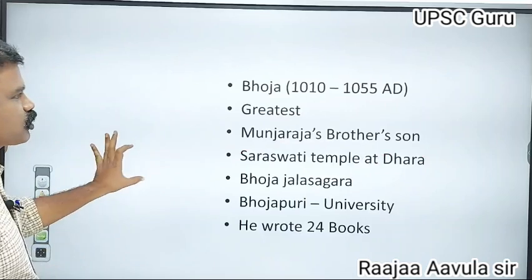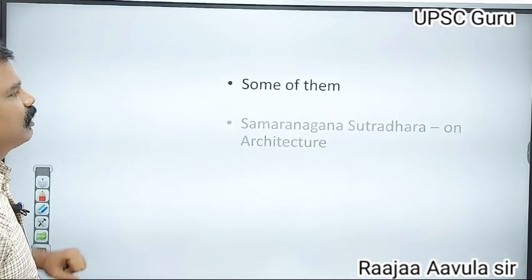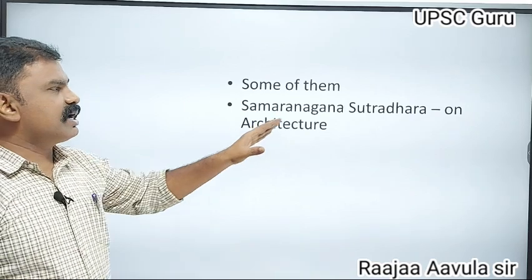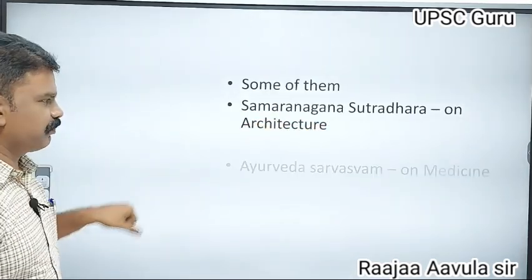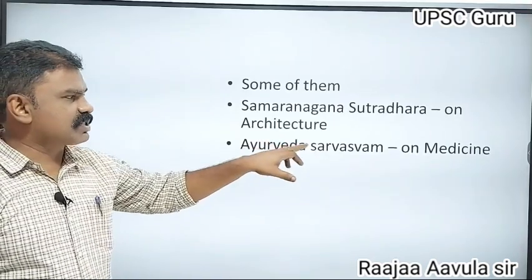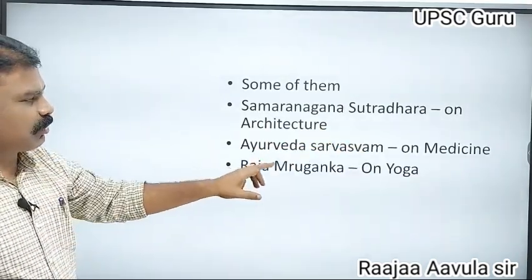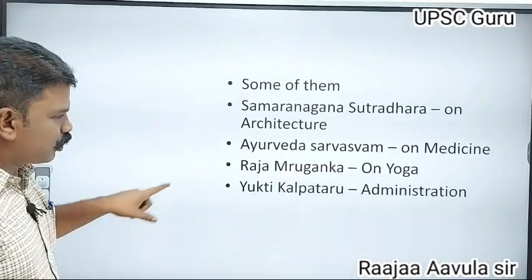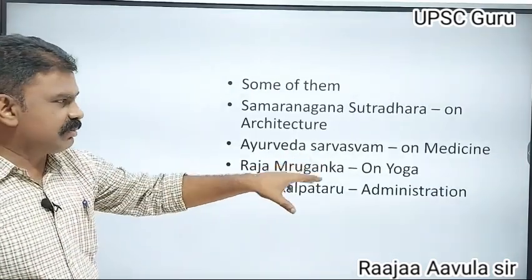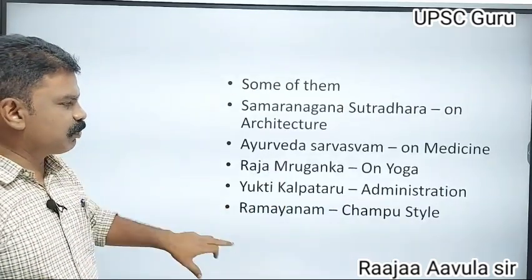Among the 24 books, we will discuss some important ones. Samarangana Sutradhara was written on architecture. Ayurveda Sarvaswam is on medicine. Raja Mruganka is on yoga. Yukti Kalpataru is on administration. Ramayanam is in Champu style.